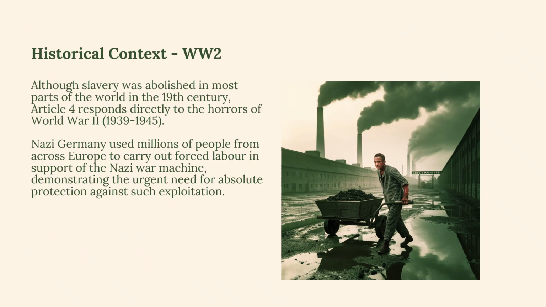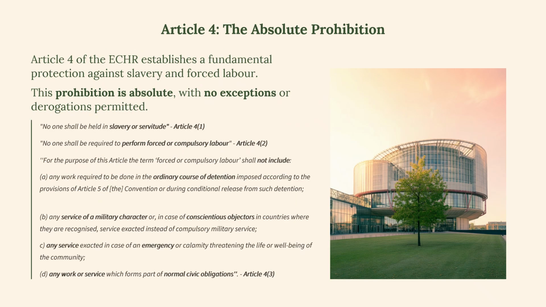The historical context of this particular article is found in World War II, but even prior to that as well. Although slavery was abolished in most parts of the world in the 19th century, Article 4 responds directly to the horrors in World War II between 1935 and 1945. Nazi Germany used millions of people from across Europe to carry out forced labour in support of the Nazi war machine, demonstrating the urgent need for absolute protection against such exploitation.